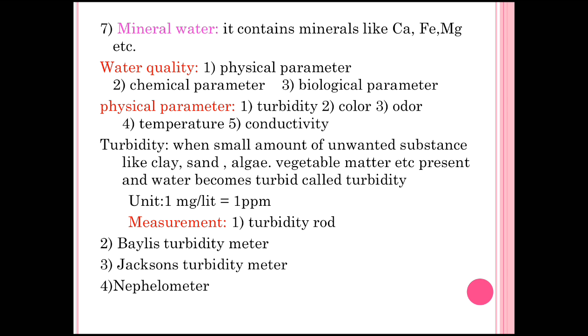Unit to calculate the turbidity is milligram per liter, ppm, EPM are the units. We know that 1 milligram per liter is equal to 1 ppm. Now how to measure the turbidity? There are 4 methods which help to determine the turbidity in water. The first one is the turbidity rod. Second method is the Bailey's turbidity meter. Third method is the Jackson turbidity method, and fourth one is the nephelometer. These are the methods which help to calculate the turbidity.